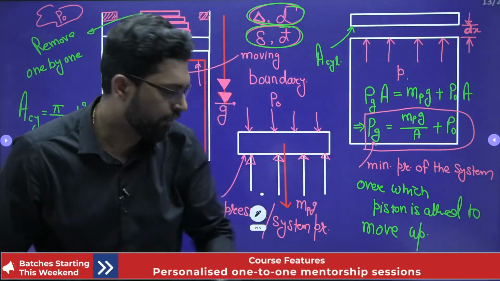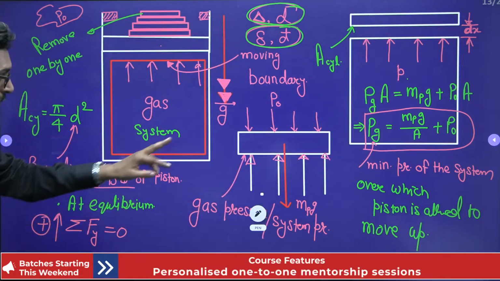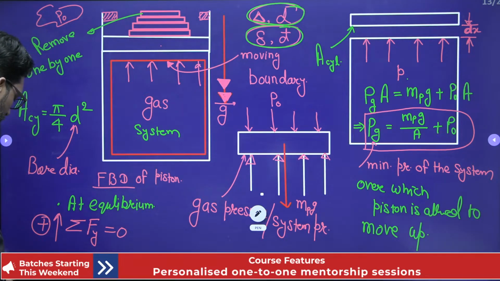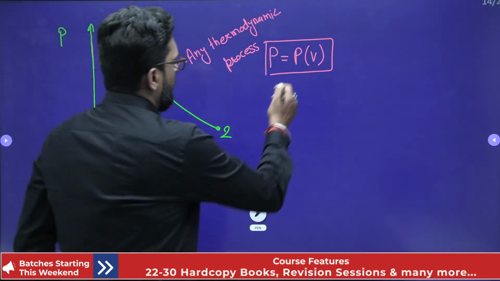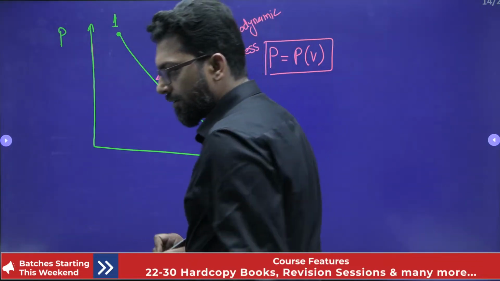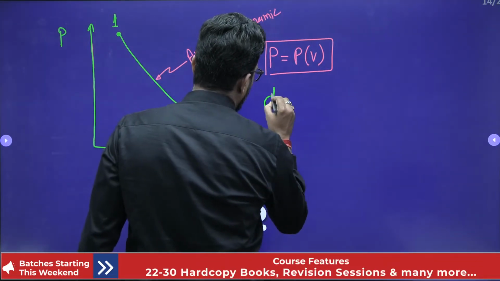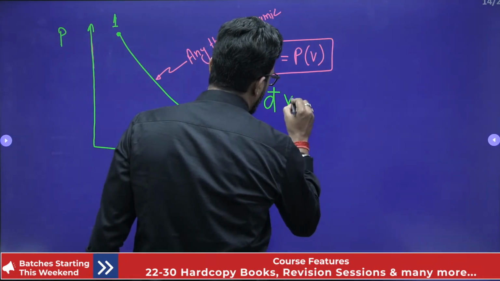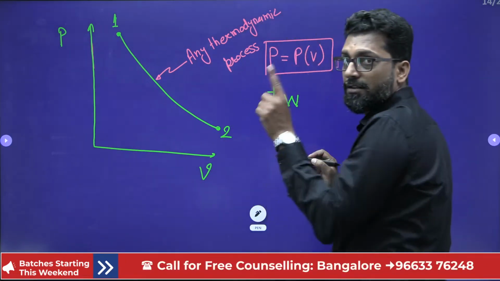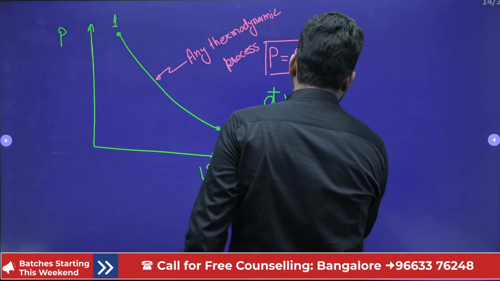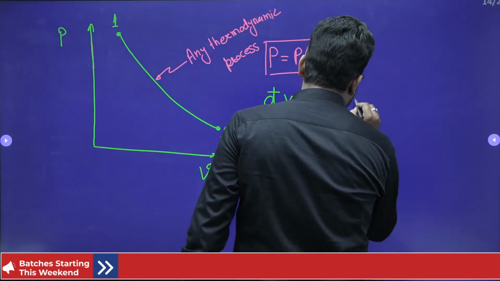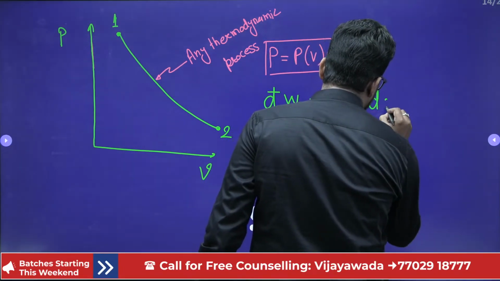How will it be done? Okay, no problem at all. First keep in mind, this is pressure into volume, always mind it. So what is the work dW? If you find it, we put a cut mark here. Why? Because this is a boundary phenomenon. What is that? F cross dx, yes or not?